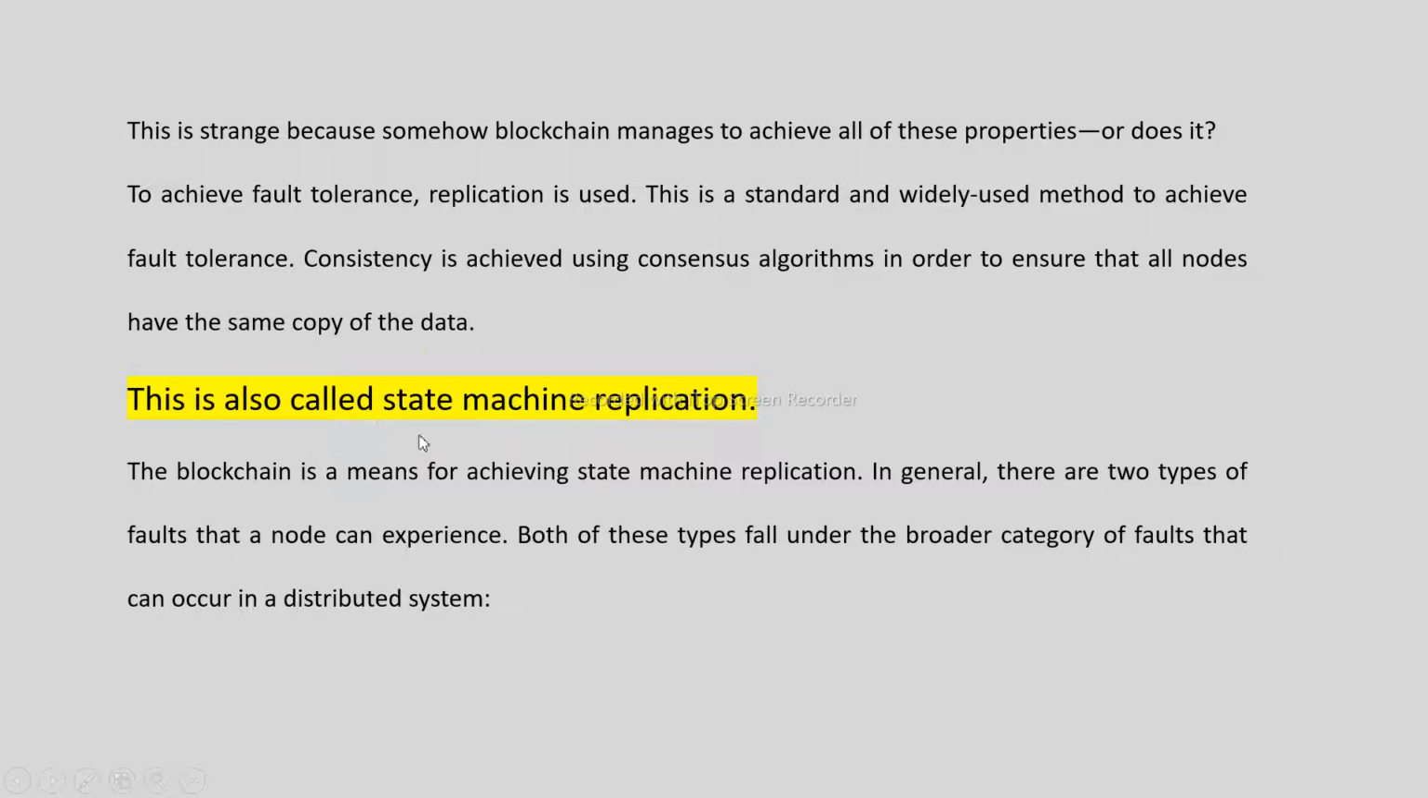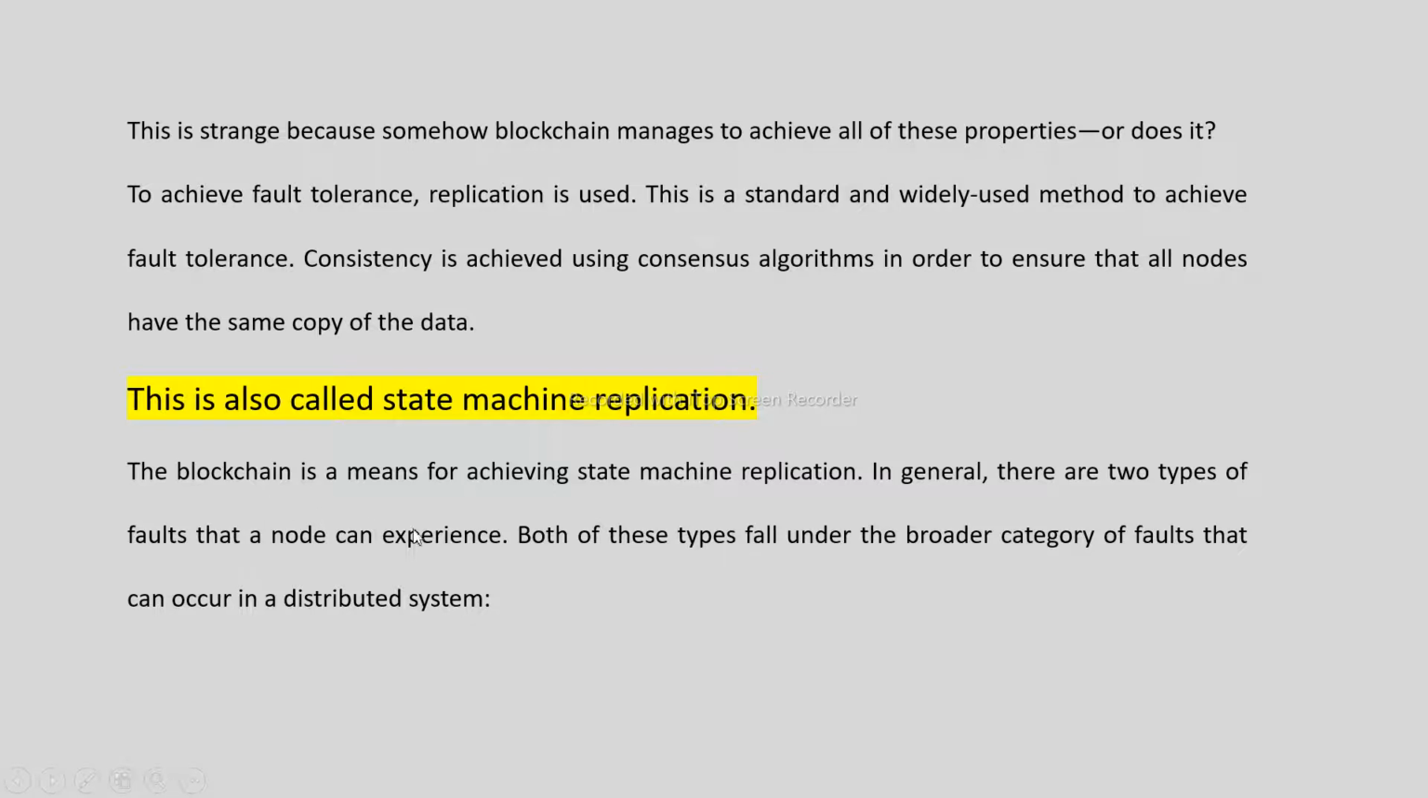This is called state machine replication. What is it? State machine replication tells us that the data is replicated, meaning we have redundant information, the same type of information, which we can call extra, but it is going to help us in case any Byzantine problem occurs. So what is state machine replication? Consistency is achieved using a consensus algorithm so that all nodes have the same copy of data. This is called state machine replication.